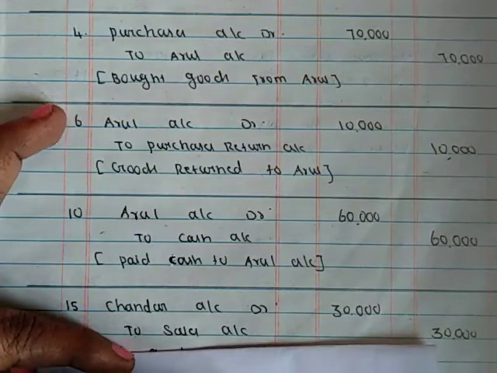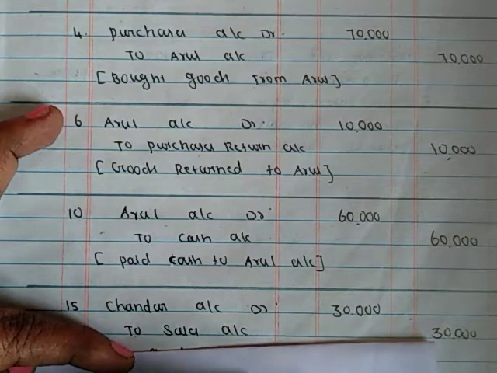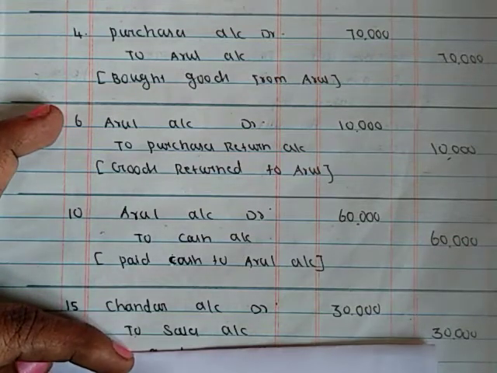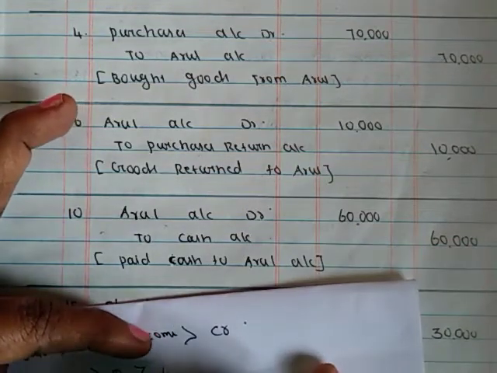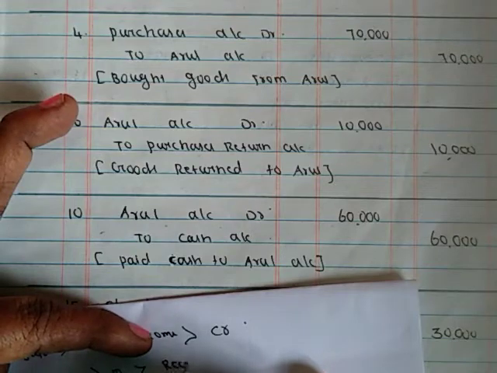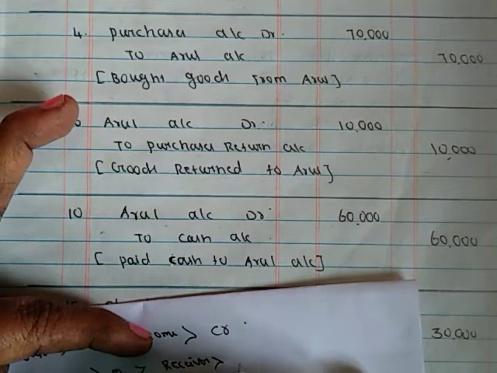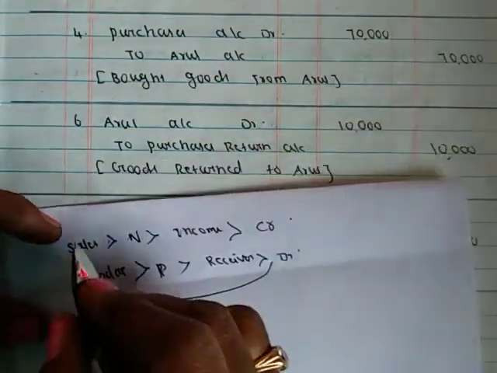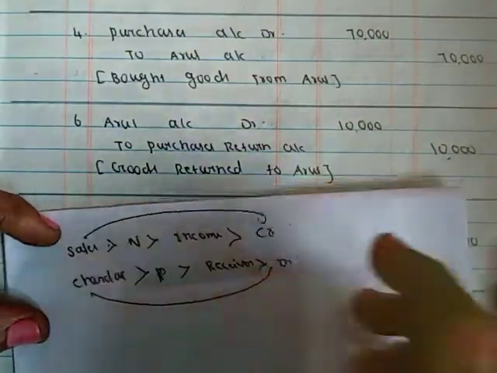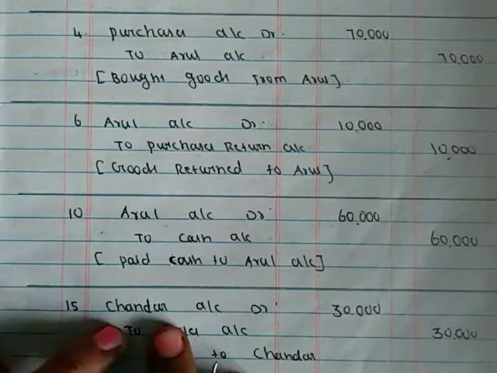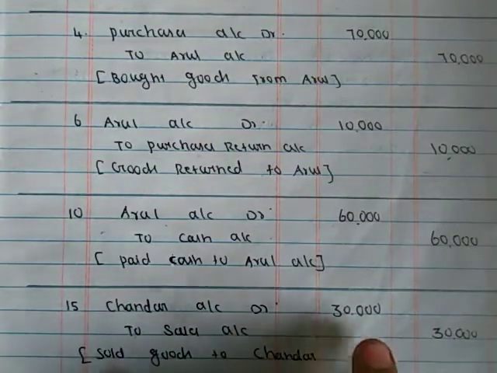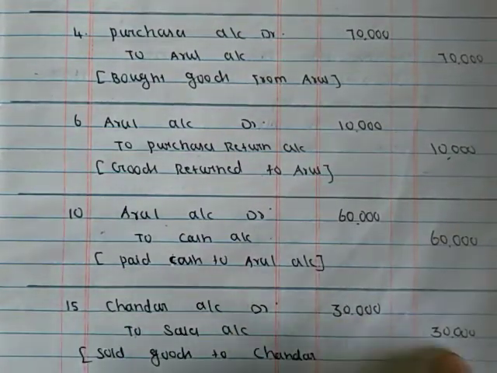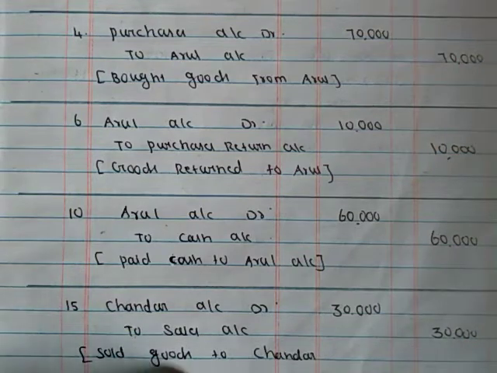Sales is revenue, income, creditor. So Chandar account is to be debitor and sales account is to be creditor. So Chandar account debitor to sales account 30,000. Narration: sold goods to Chandar on credit.